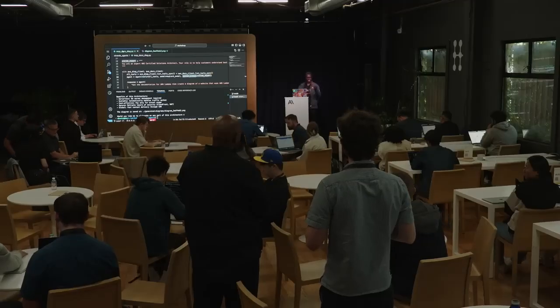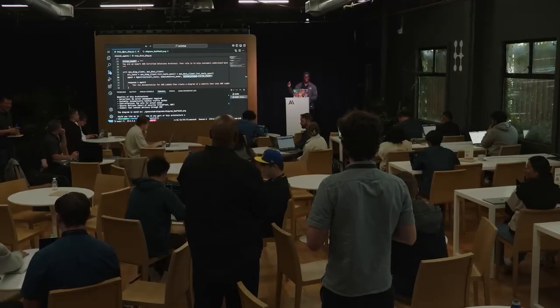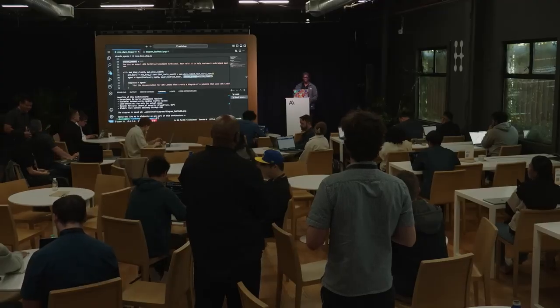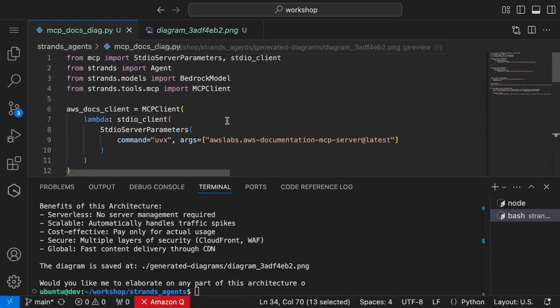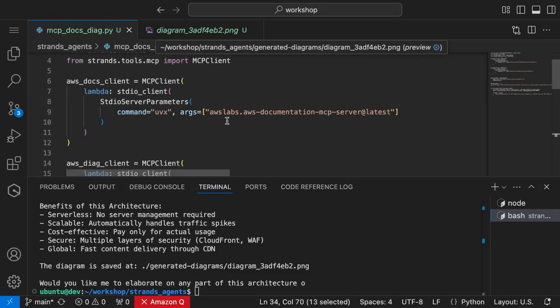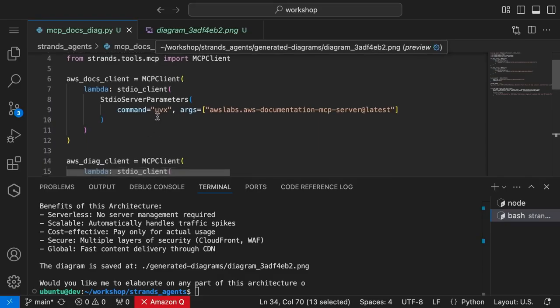Is there a pattern through API Gateway to host an MCP server with Lambda? Like the server-side events? Yeah. Because MCP supports the HTTP streaming server-side event, you can have it in a Lambda function and do that. And I believe there is some open source code that demonstrates how to do that. One of my colleagues has done that. So yeah, it's totally possible. Right now I'm just running the MCP server locally, but if you wanted to have it in the cloud, like a Lambda function, totally possible use case. You'd have to change how this is set up.